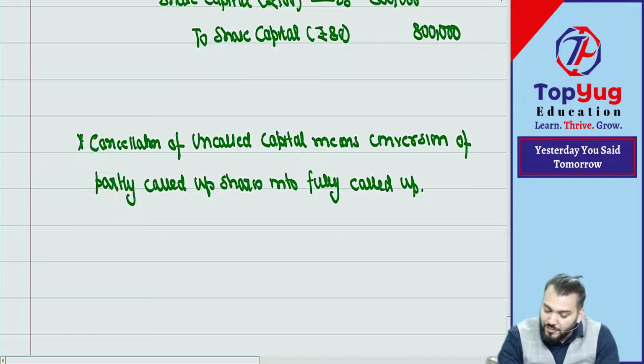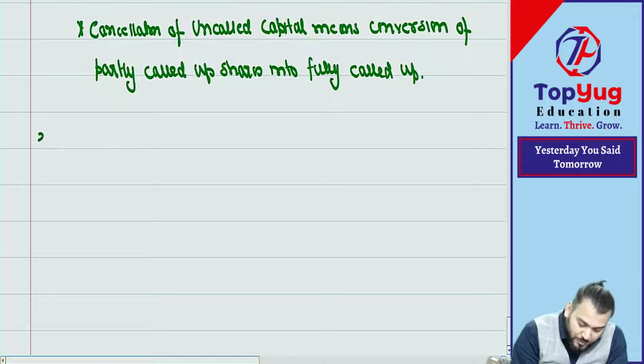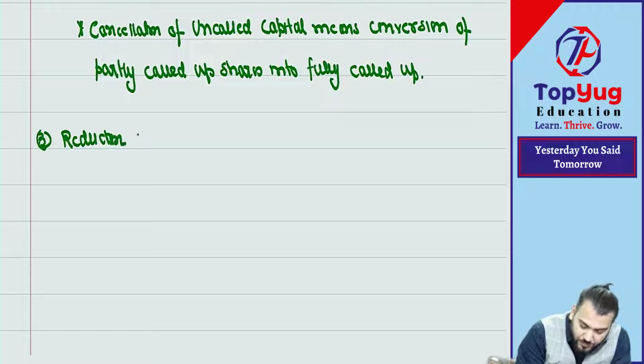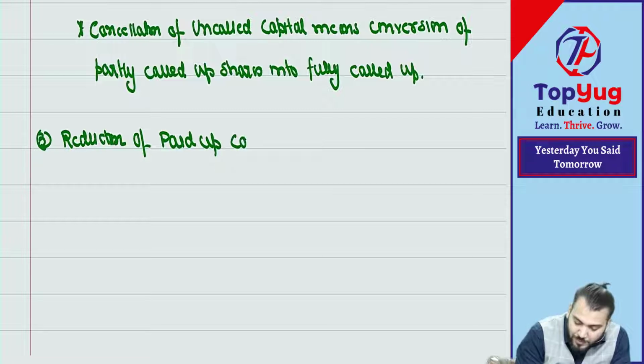So now the last point, number 3, comes: reduction of paid up capital.